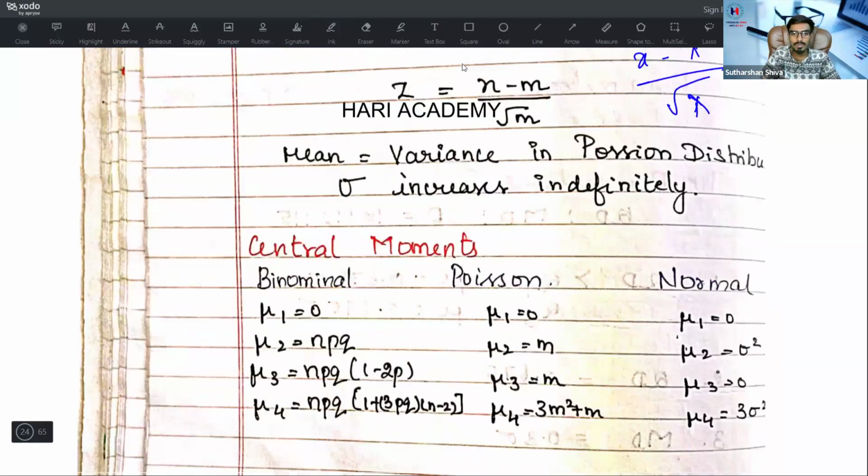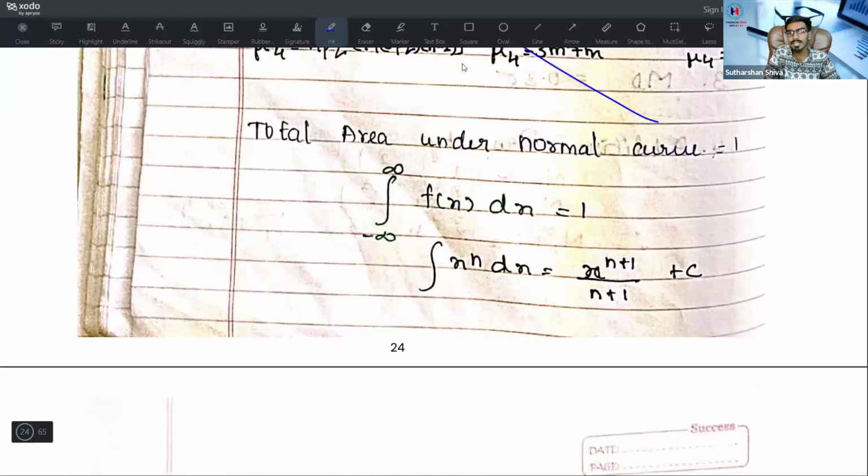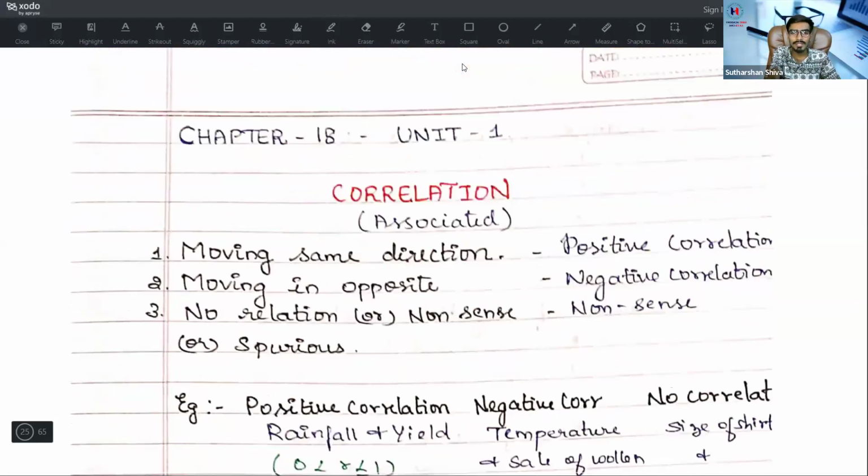Next, this you cannot study. You can omit that part and study this. Total area under normal curve is equal to 1, that is, integral from minus infinity to plus infinity of f of x dx is equal to 1, where integral of x power n dx is equal to x power n plus 1 divided by n plus 1 plus c. You may get a test problem. This is a set C problem. Try to avoid that problem.